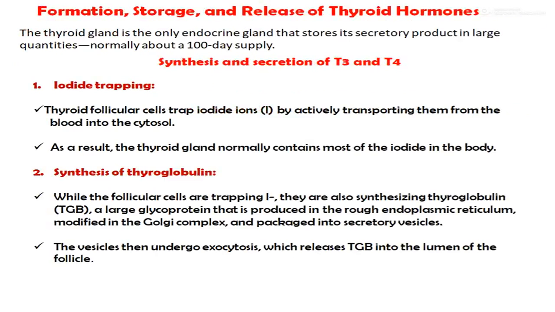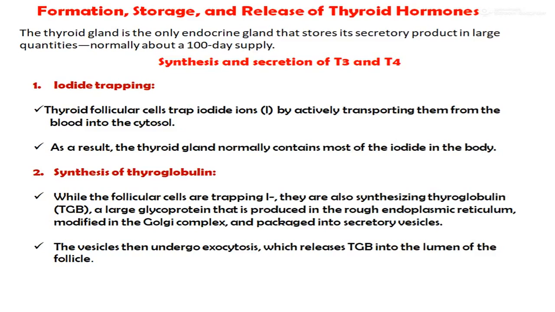Now next one is the formation, storage and release of the thyroid hormones. The thyroid gland is the only endocrine gland that stores its secretory product in large quantity, normally about a 100-day supply. Now the synthesis and secretion of T3 and T4. First one is iodide trapping. Thyroid follicle cells trap iodide ions by actively transporting them from the blood into the cytosol. As a result, the thyroid gland normally contains most of the iodide in the body.